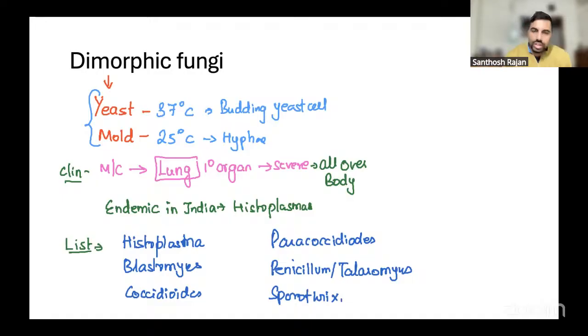These are the 6 organisms you have to know. You have to learn them by heart. It's very, very important. Now I'll go to the individual pictures and show you what is there.